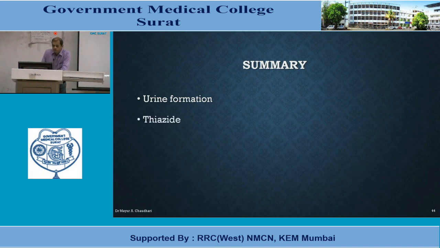Thiazides are medium efficacy diuretics. In comparison to loop diuretics, they are majority preferred in case of essential hypertension or primary hypertension. While loop diuretics, they are higher capacity diuretic, or also known as high ceiling diuretics, and even in case of renal failure, loop diuretics are useful.